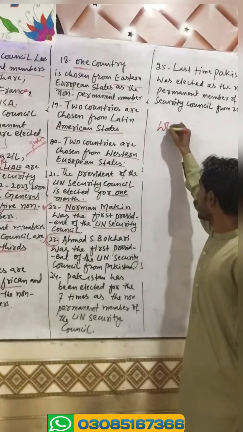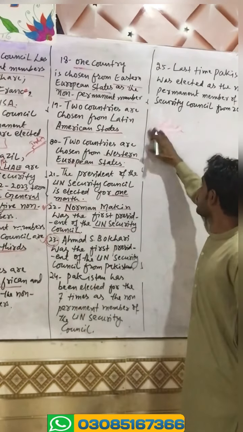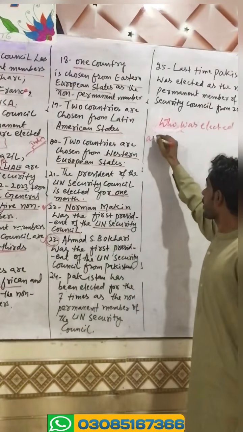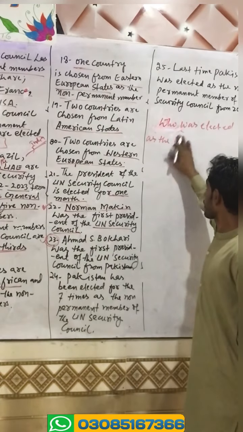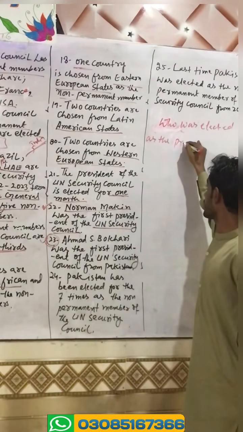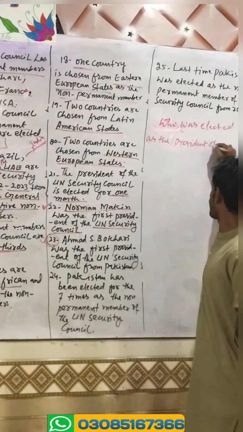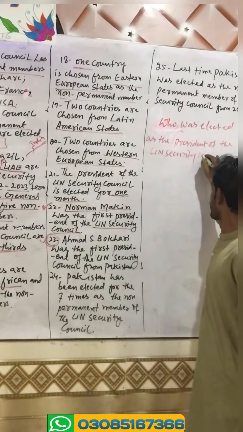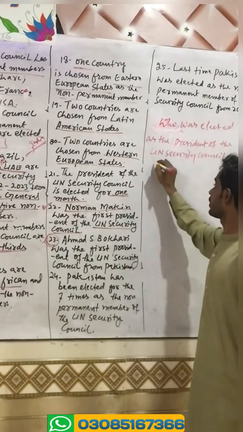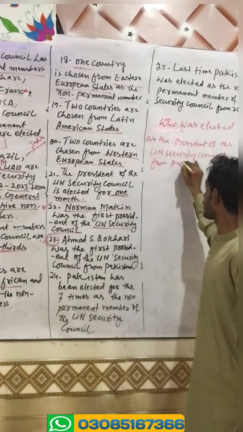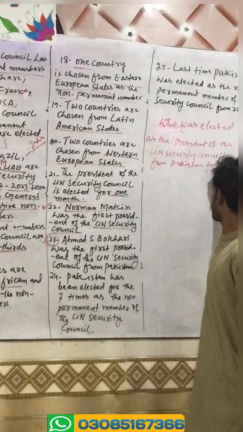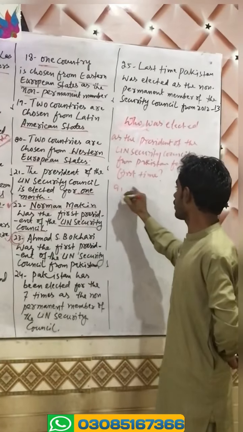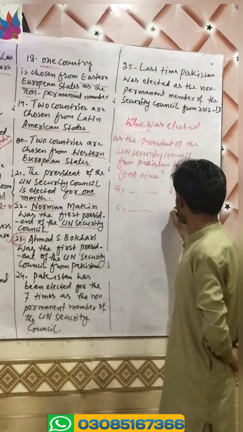This question could be posed this way: who was elected as the President of the UN Security Council from Pakistan for the first time? You will be given different options. So keep this question in mind as well.